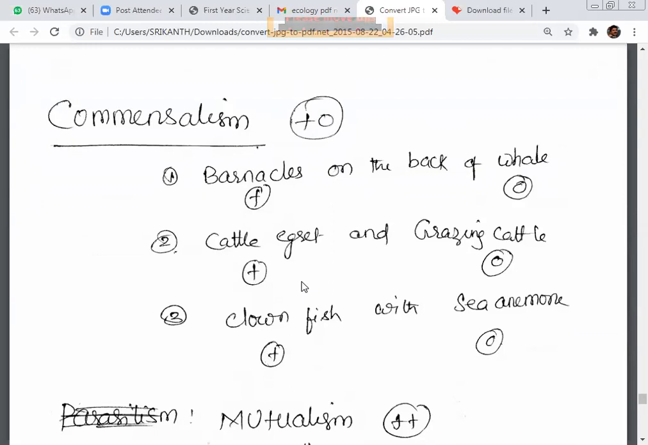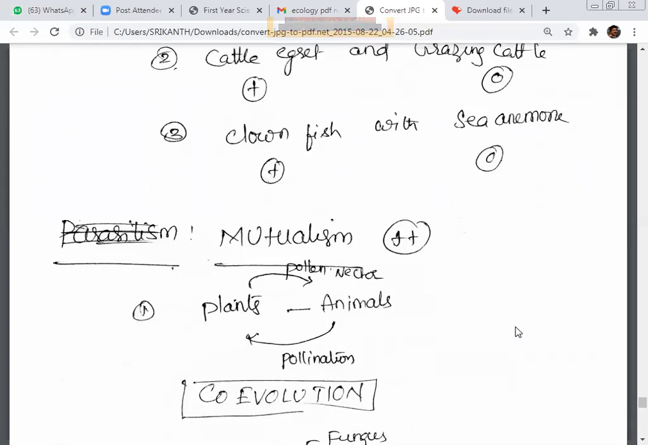Moving on, commensalism: one is benefited, the other is neither benefited nor affected. Barnacles on the back of a whale are commensalism, plus zero. Then cattle egret and grazing cattle: the cattle egret is plus and the grazing cattle is zero. Clownfish with sea anemone: the clownfish gets benefit and the sea anemone gets neither benefit nor harm.